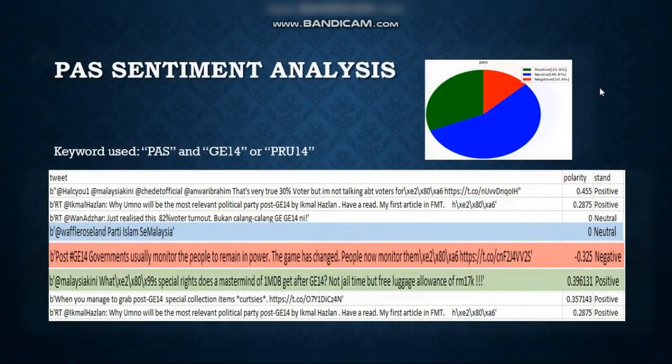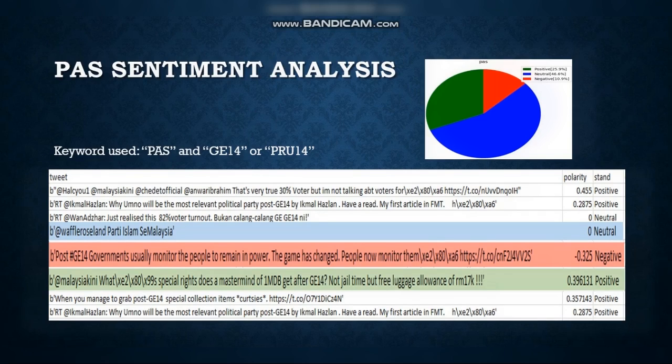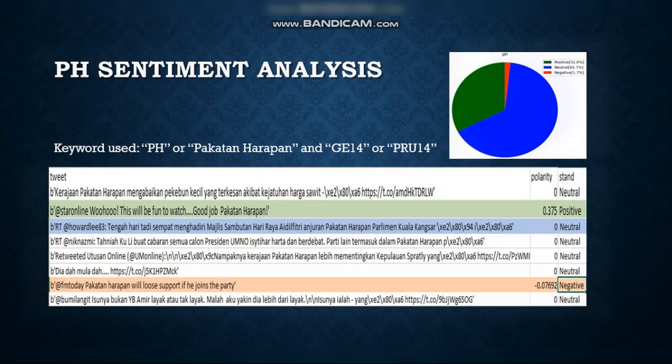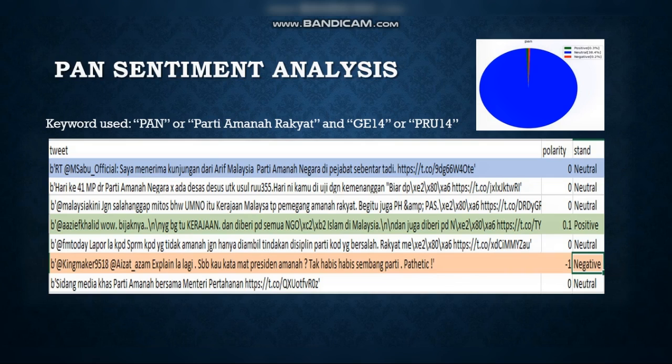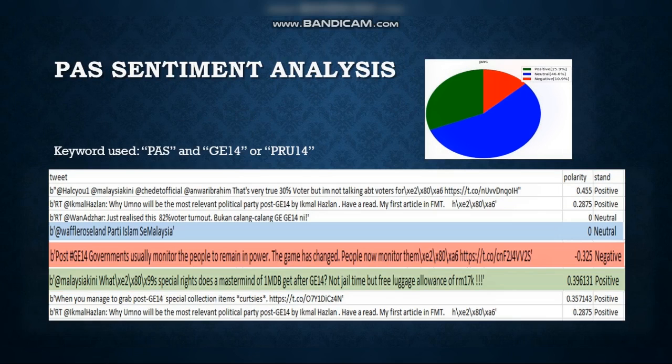Next, for other parties like PAS, Barisan Nasional, Pakatan Harapan and Parti Amanah Rakyat, we also got majority neutral data.